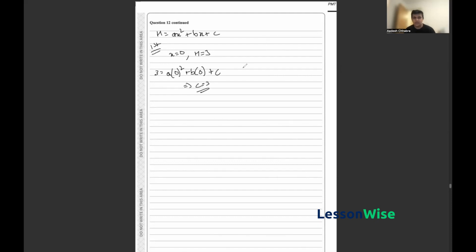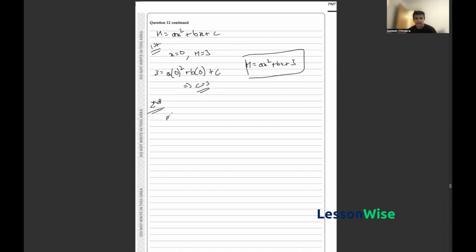So that's all well and good. We can substitute this into the equation. So we now know that h is equal to ax squared plus bx plus 3. Now that is our first step done. Now, for the second point, it was told to us that the ball reaches its maximum height at a horizontal distance of 90. So that means that the maximum point of the graph is reached at x equals 90. So from that, we know that if we were to differentiate this equation, that derivative would equal 0 when x is equal to 90.